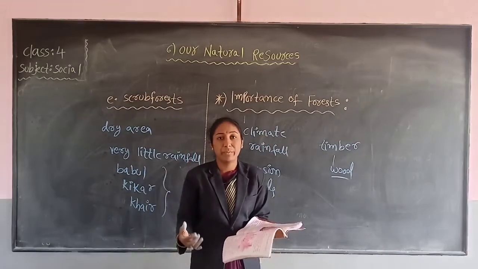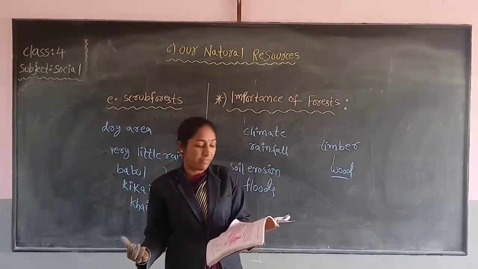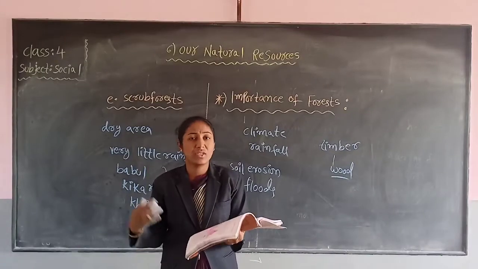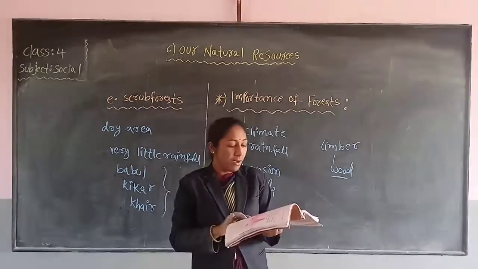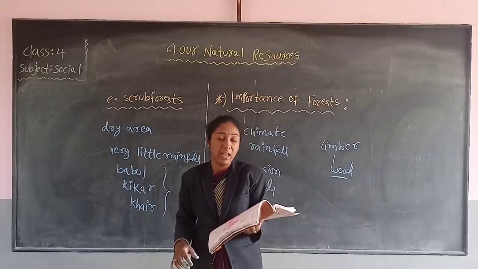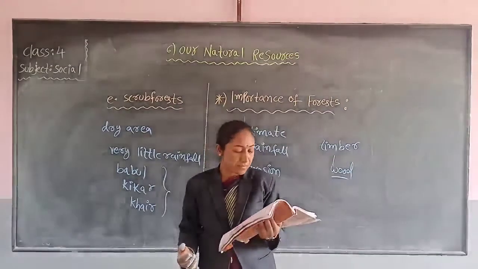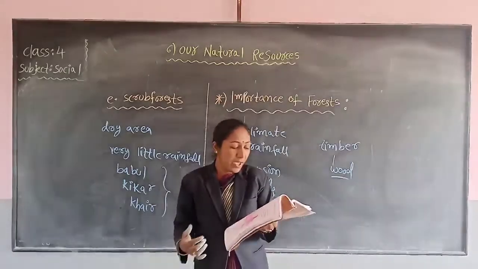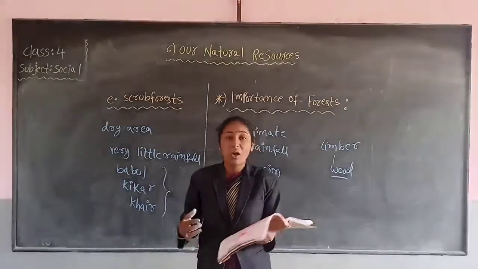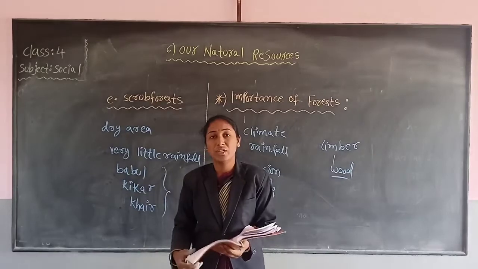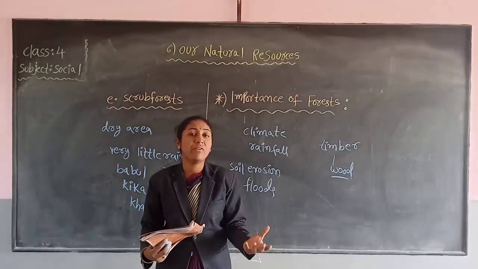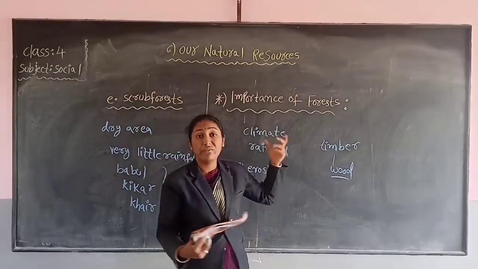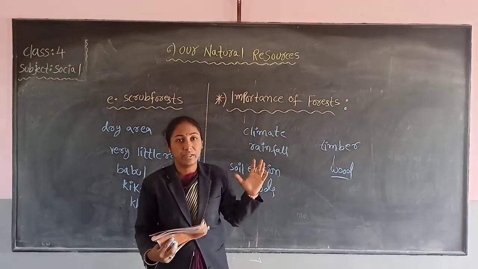A number of types of medicinal plants grow in the forest. Resins, gums, honey, and lac. These are all the types of things we get from forest. They provide raw material for the paper industry. They also help in maintaining the oxygen-carbon dioxide ratio in the atmosphere and prevent global warming. So that's why forests are very important to our country.